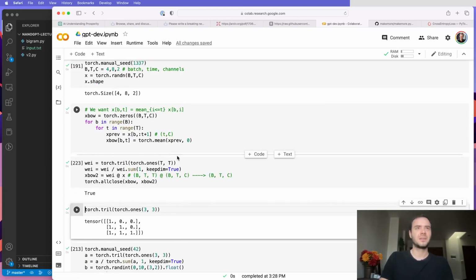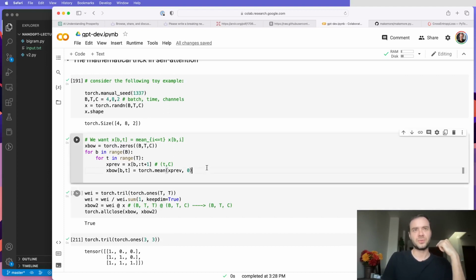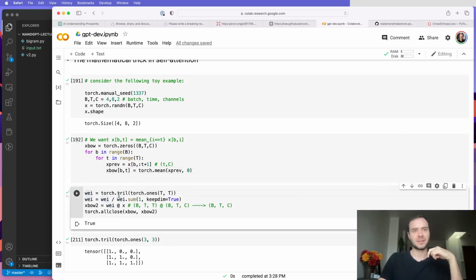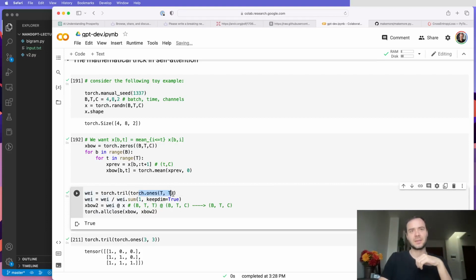Right. So what happened here? The trick is we were able to use batched matrix multiply to do this aggregation, really, and it's a weighted aggregation. And the weights are specified in this T by T array. And we're basically doing weighted sums. And these weighted sums are according to the weights inside here, they take on sort of this triangular form. And so that means that a token at the Tth dimension will only get information from the tokens preceding it. So that's exactly what we want.